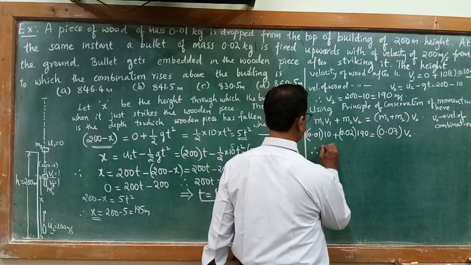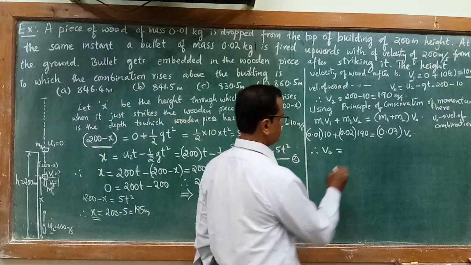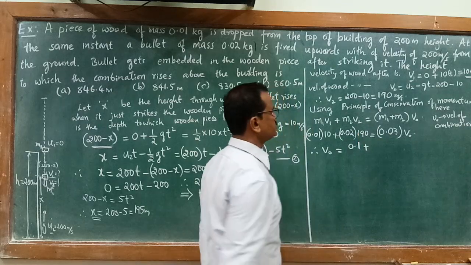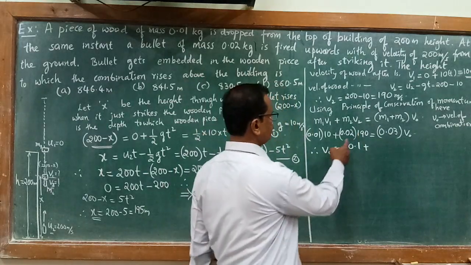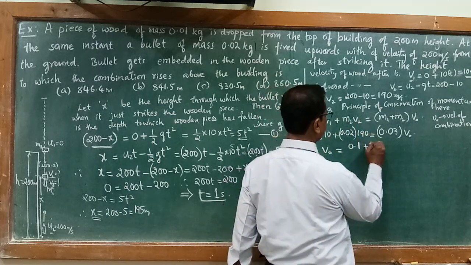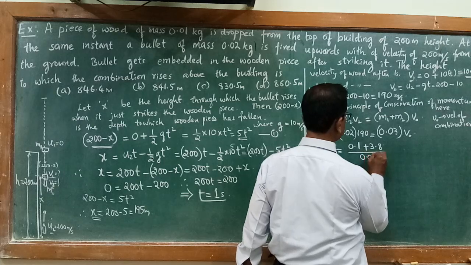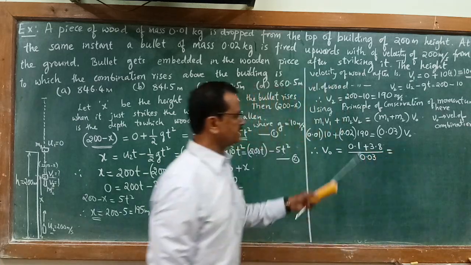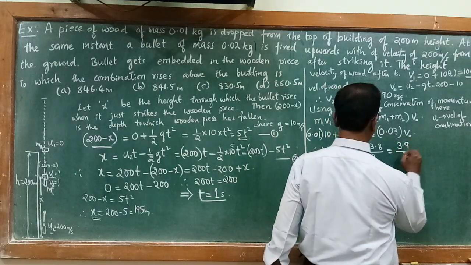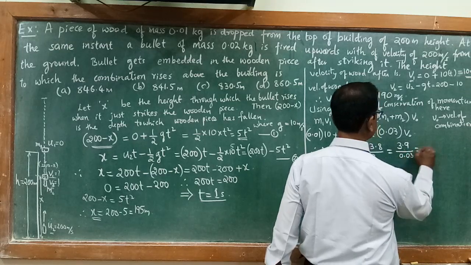Therefore, I can find out v0 as equal to 0.01 into 10, so it becomes 0.1, plus 0.02 into 190. So if you cancel 0, it becomes 0.2 into 19. 0.2 into 19 becomes 3.8, divided by 0.03. So this becomes 3.9 divided by 0.03.